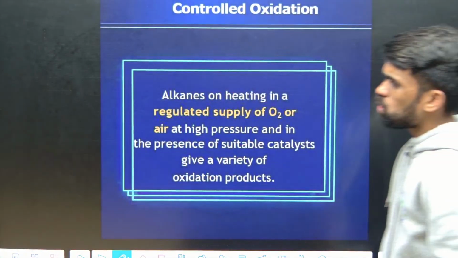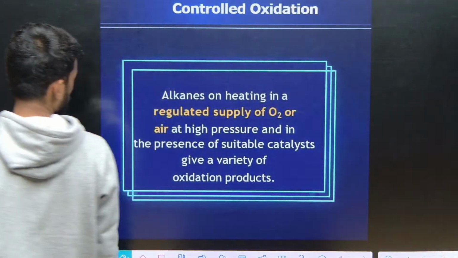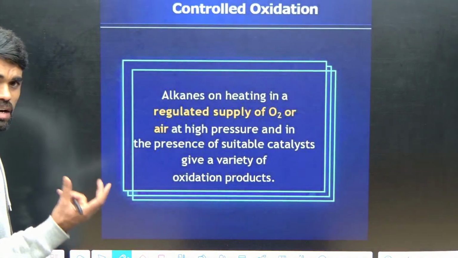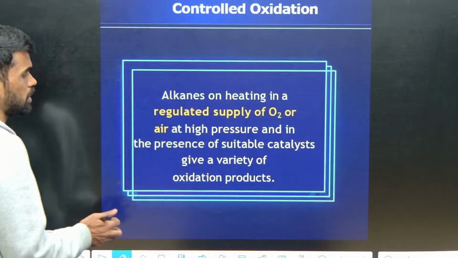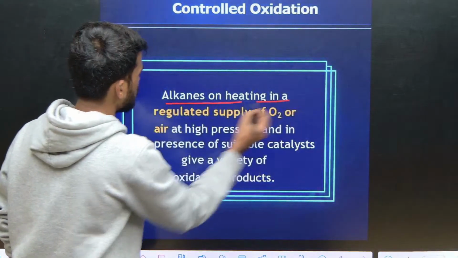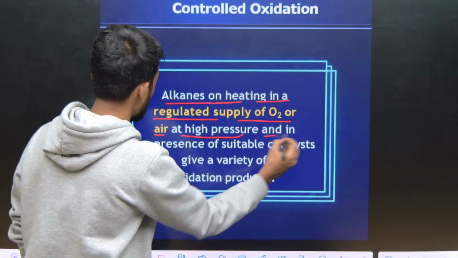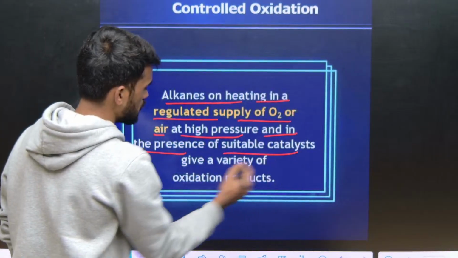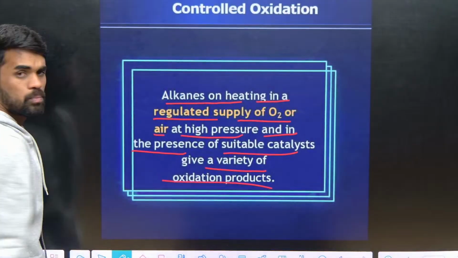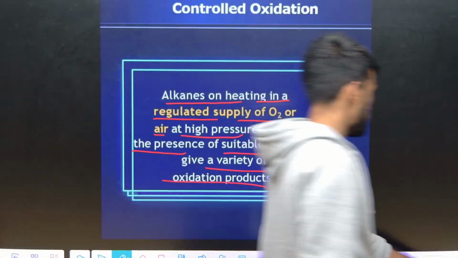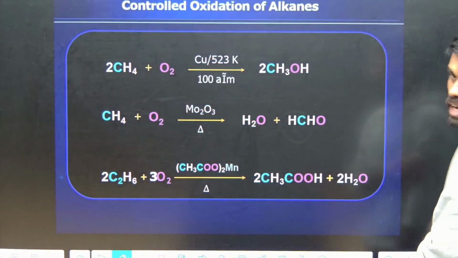Now, controlled oxidation. Controlled oxidation means heating alkanes in a regulated supply of O2 or air at a high pressure and in the presence of a suitable catalyst, which gives a variety of oxidation products. For example, here we can prepare methanol.